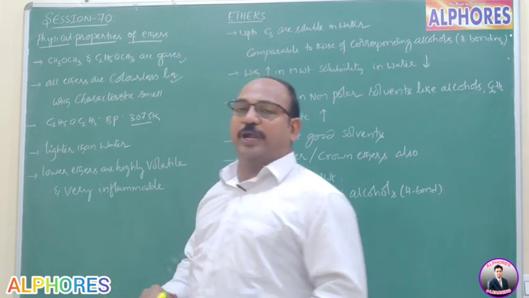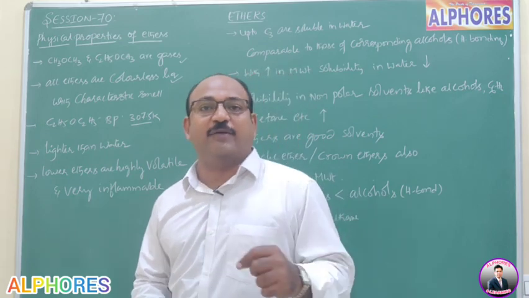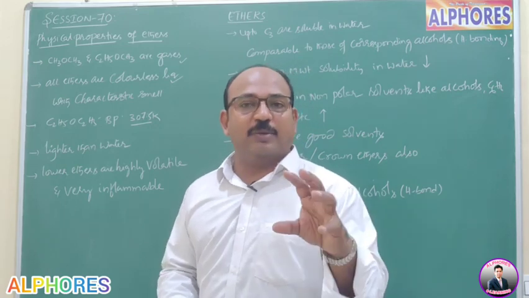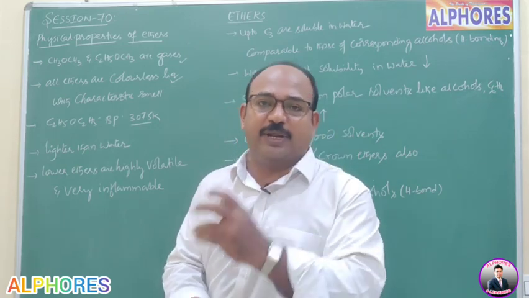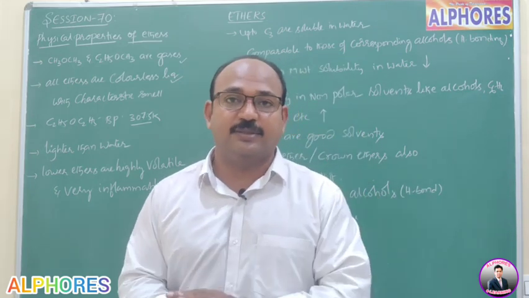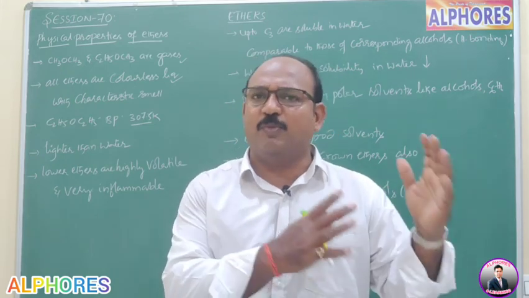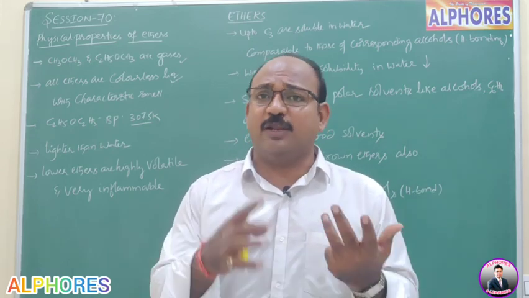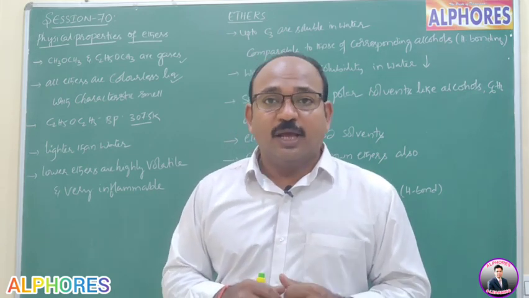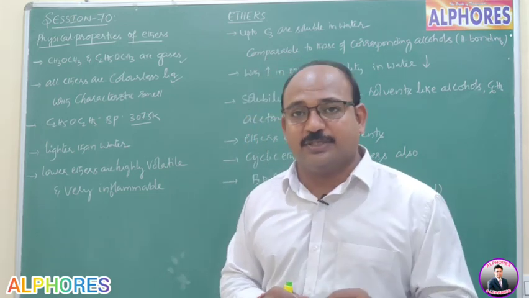Diethyl ether has a boiling point of 307.5 Kelvin. That is very low, which means at room temperature, diethyl ether readily vaporizes. That's why ethers are preferably used as solvents. Many other non-polar solvents are there, like benzene, toluene, and carbon tetrachloride, but preferably ether is used as a non-polar solvent.